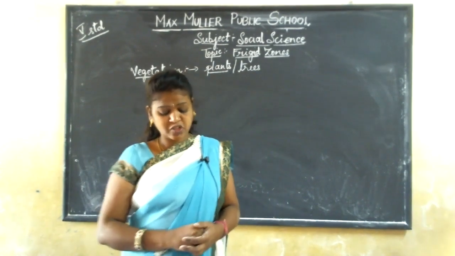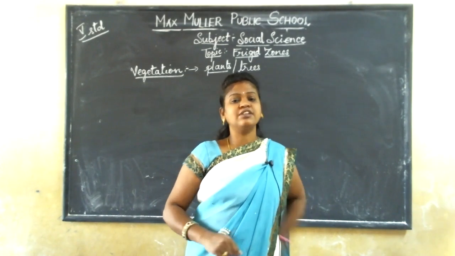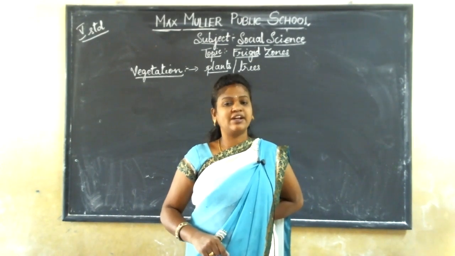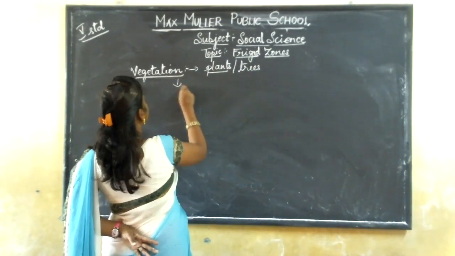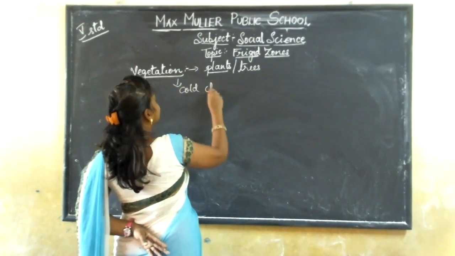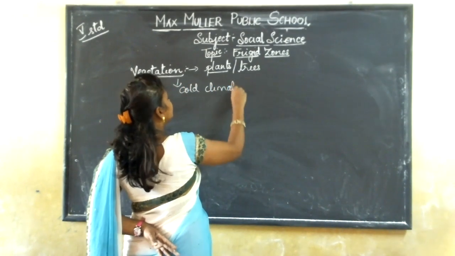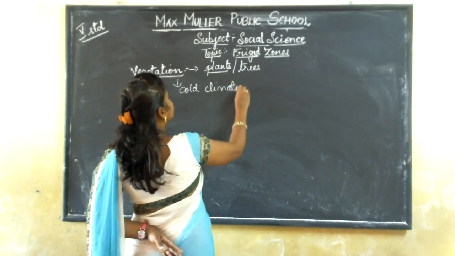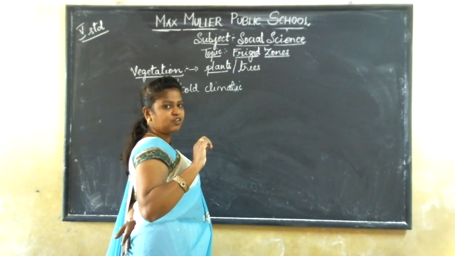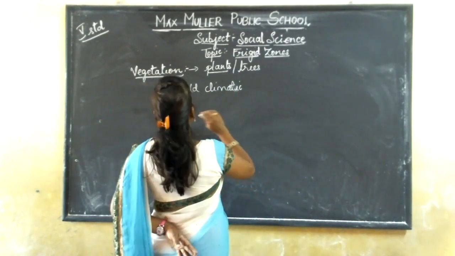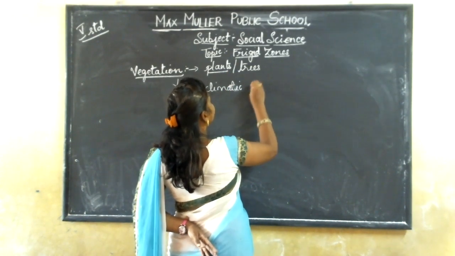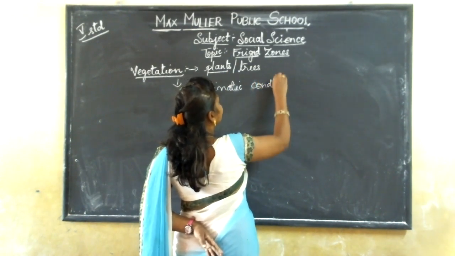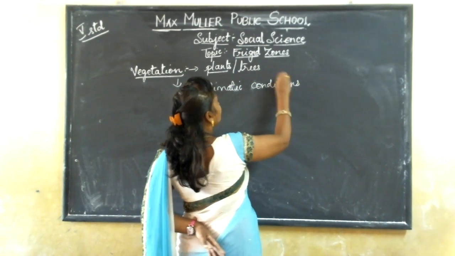So what happens here, children? You know that in frigid zones, it has very cold climatic conditions. Why is it so? It is due to the frozen state of ice and snow. That is why here it has a cold climatic condition. Here the climate is very cold.